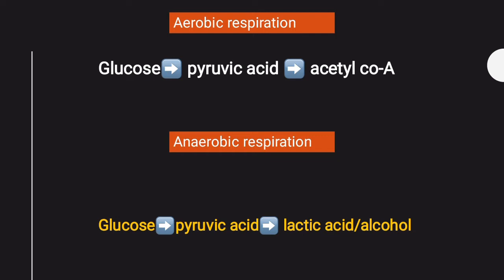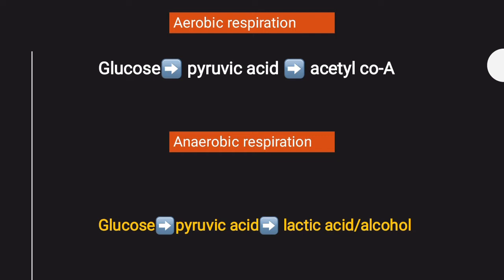So what are we learning about? We're learning about anaerobic respiration. Before that, let's go through a quick recap of aerobic respiration. What we saw in aerobic respiration is that glucose breaks down into pyruvic acid, and pyruvic acid is further converted into acetyl coenzyme A. Acetyl coenzyme A goes to the Krebs cycle, and from there you get energy. A lengthy process, but ultimately you get 38 ATP molecules of energy, right?